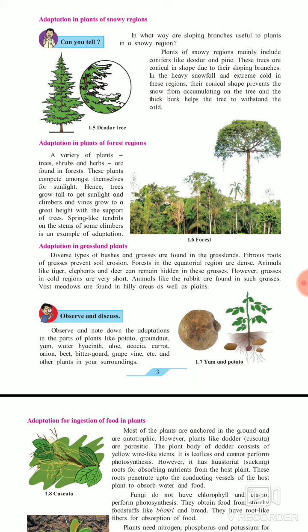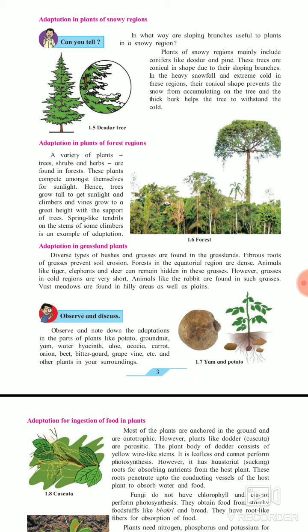Hence trees grow tall to get sunlight, and climbers and vines grow to a great height with the support of a tree. As we know, climbers and vines grow with the help of what? With support, so they get the support of what? Big trees. So spring-like tendrils on the stem of some climbers are an example of what? Adaptation.